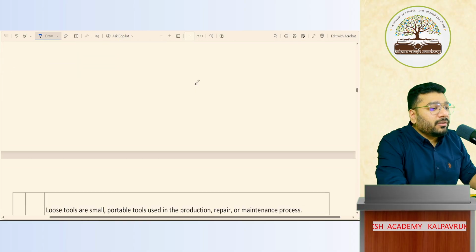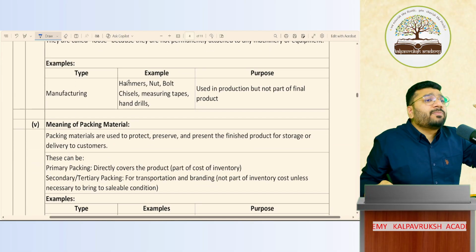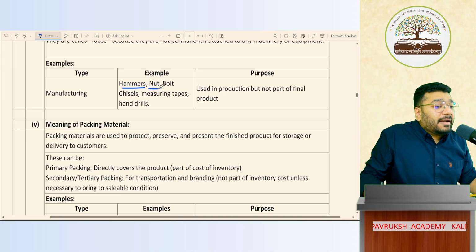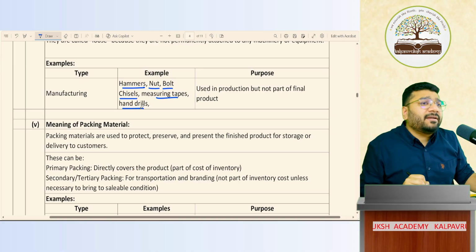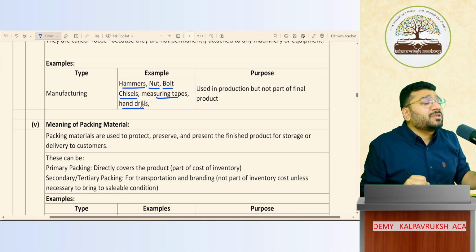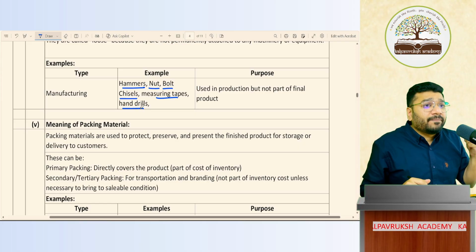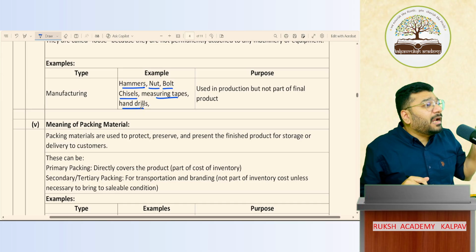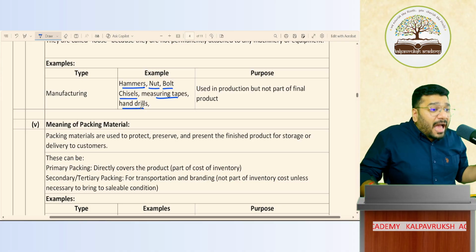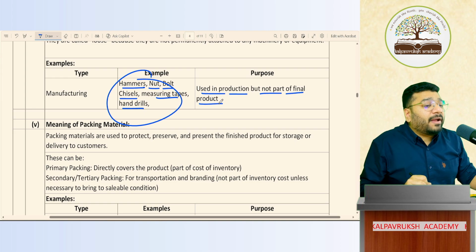Okay. Then what? Loose tools. In so many businesses, we have small loose tools such as hammer, ladle, nut, bolt, chisel, measuring tapes, handles, etc. Not one or two; in some businesses, hundreds of hammers will be there. Thousands of nut bolts will be there. Tell me people, where should I record them? Am I going to sell the nut bolt? No. Am I going to use it in my business for manufacturing? No. I'm using it for supporting purposes, used in production but not the final product.